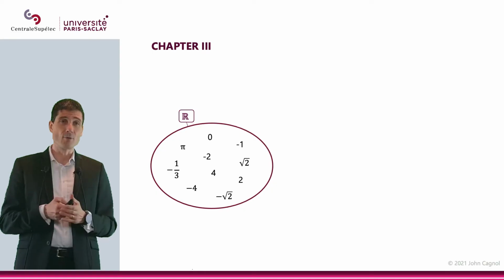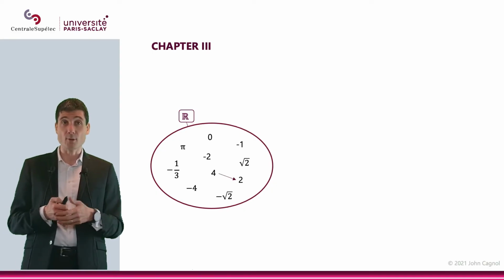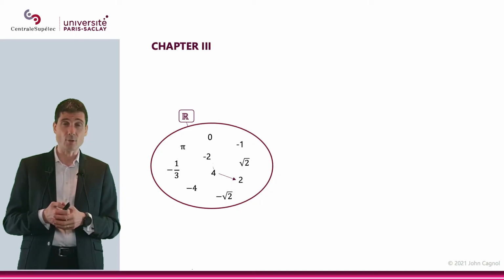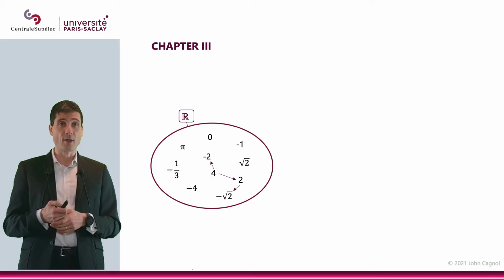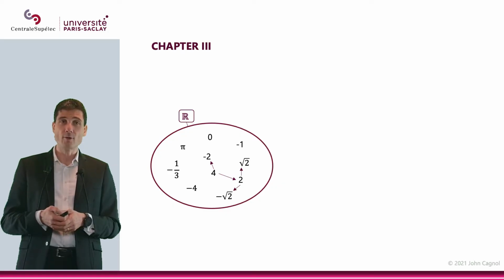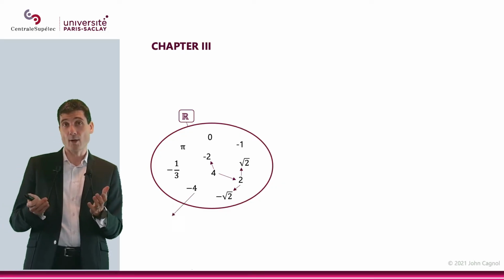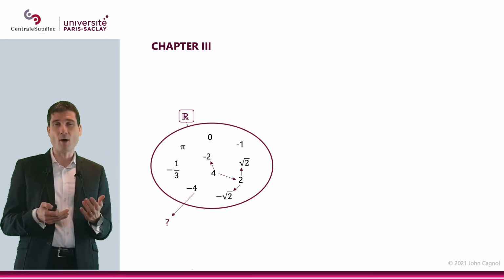Obviously, 4 has a square root, which is 2. Actually, it has 2 square roots, 2 and -2 in R. And 2 also has 2 square roots, the negative square root of 2 and the square root of 2. But what about -4? Well, -4 has a square root, you would say, but not in R. And same thing for -1.